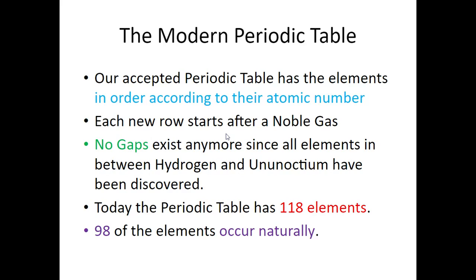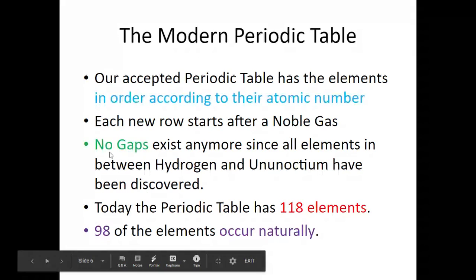Our current periodic table starts at 1, right? It starts at hydrogen. It goes in order of atomic number. So 1, then we skip all the way to helium, 2, and then the next row starts with 3, lithium, and then all the way to our neon, and then we just keep going. But they still kept their groups, those columns, as similar properties. There's no more gaps as of right now, right?